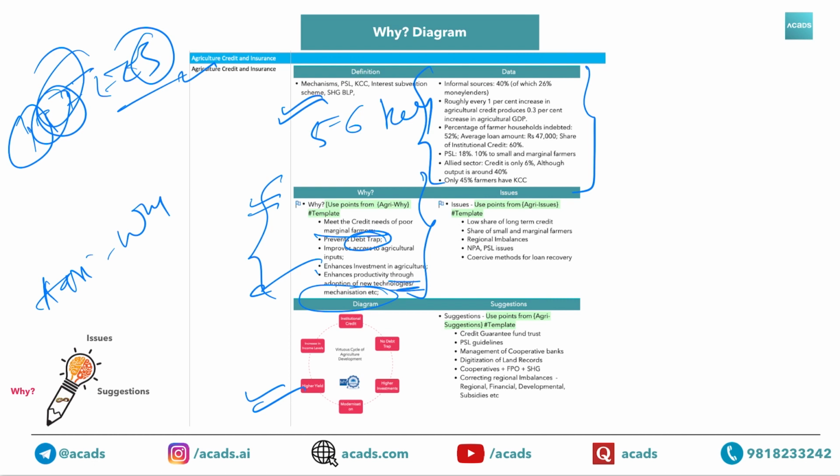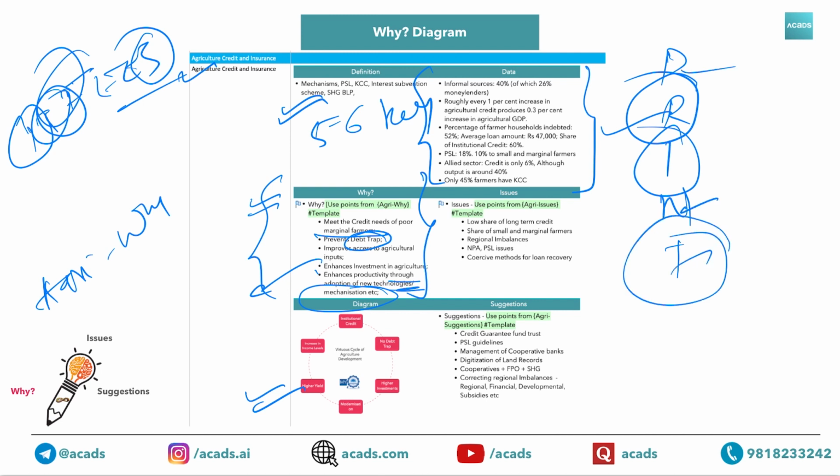Agriculture credit is leading to more inclusive growth. That is the print. Print is for social causes. So more inclusive growth, removing regional imbalances, and nutritional preferences we can't use here, but it's okay. Even after this you can easily write 8 to 10 points.